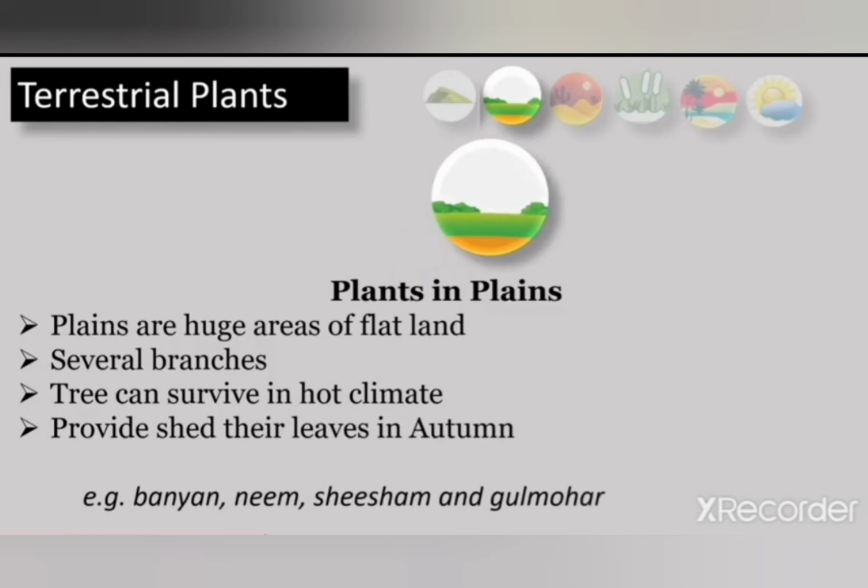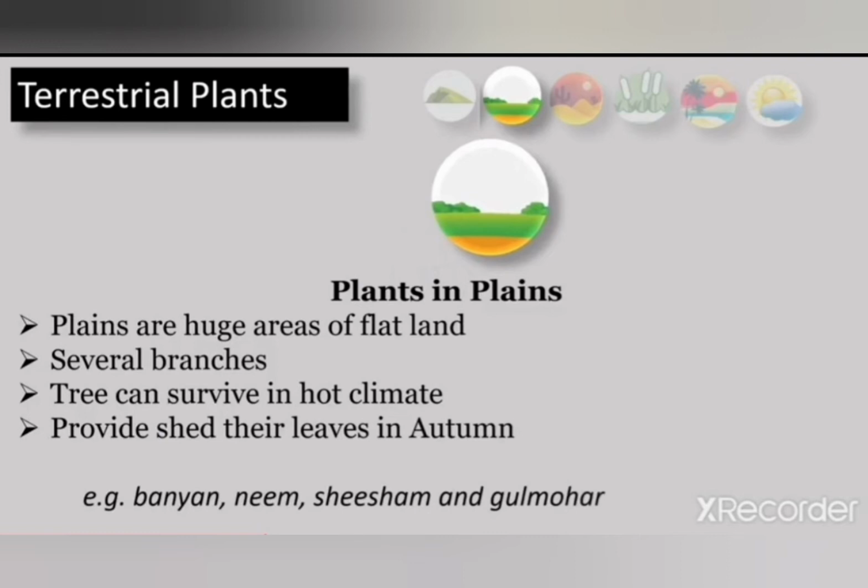Okay, and examples of such trees are banyan, neem, sesame and gulmohar. Okay student, plants growing in plains shed their leaves once in a year, to overcome the loss of water.